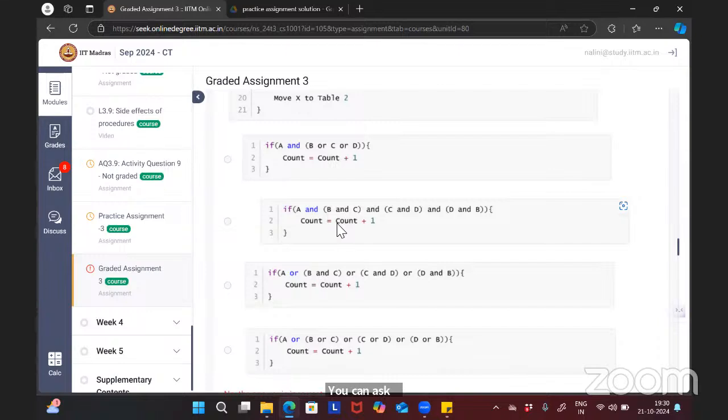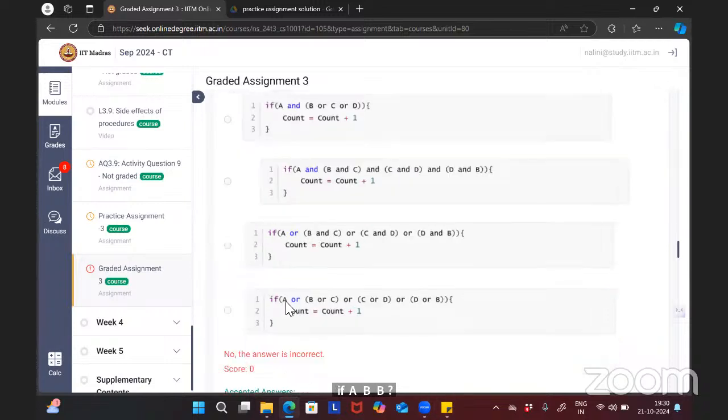Yes, ma'am. The last option, I was confused in the last option. If A or B or C or D, it is like or, that means any of the conditions, and that does not guarantee the student.